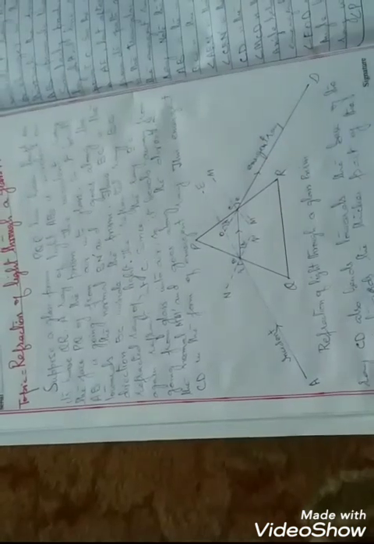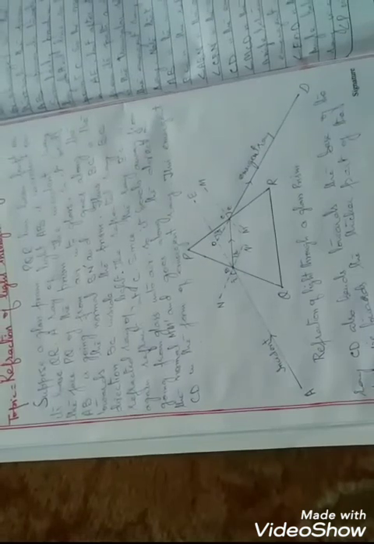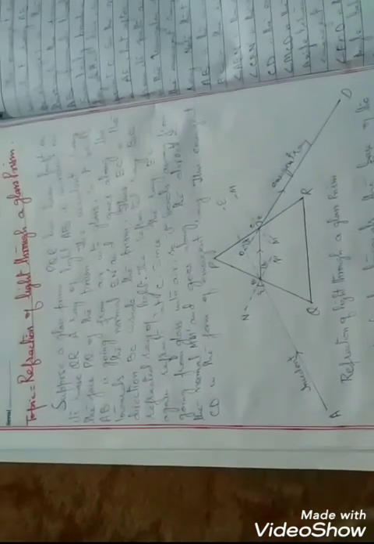Dear students, experimentally we must show that angle P plus angle D is equal to angle I plus angle E. This is about the refraction of light through a glass prism.